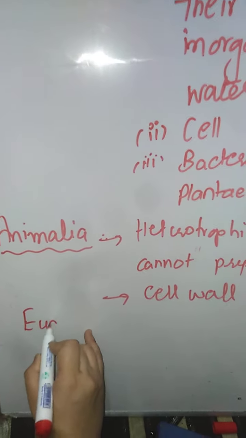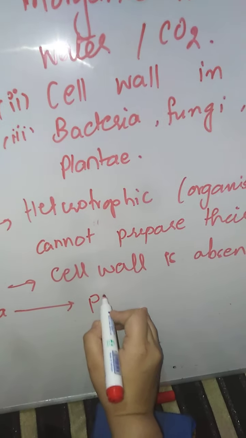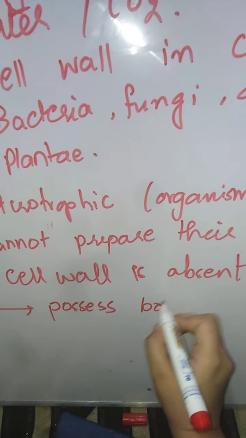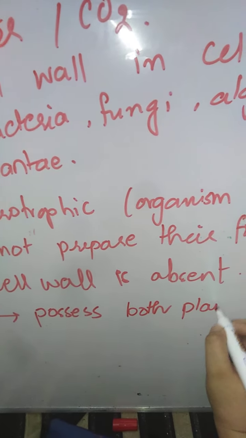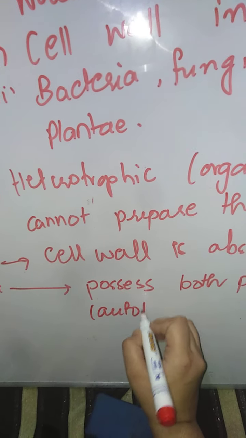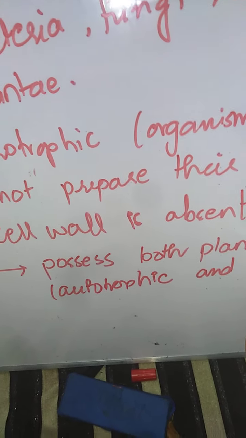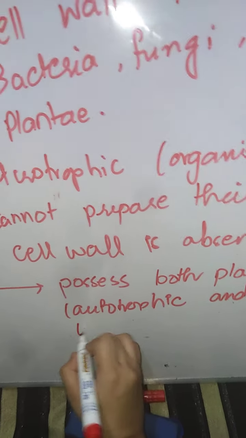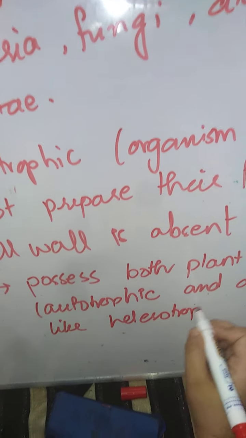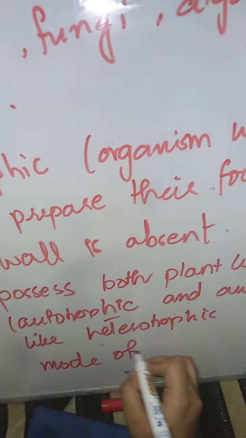Organisms like Euglena possess both plant-like, means autotrophic, and animal-like, that is heterotrophic, mode of nutrition.